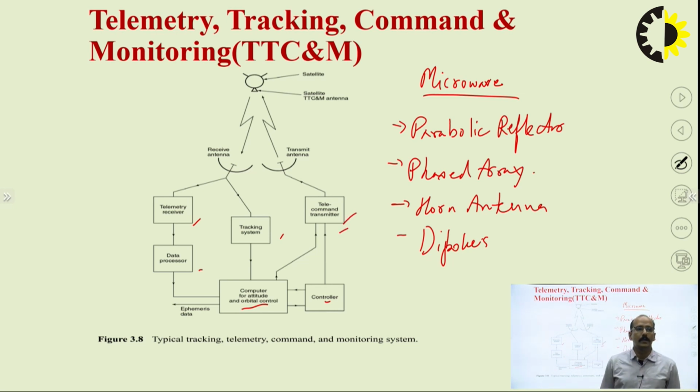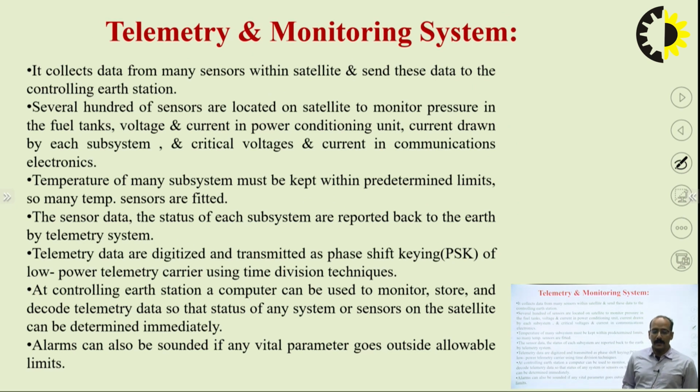the data. So when we are talking about this telemetry, tracking and monitoring, it collects the data from many sensors within the satellite and sends this data to the controlling earth station. Several hundred sensors are located on the satellite to monitor pressure in the fuel tank, voltage and current in the power conditioning unit, current drawn by each subsystem, and critical voltage and current in communication electronics. Similarly, the sensor data and the status of each subsystem are reported back to the earth station by the telemetry system.